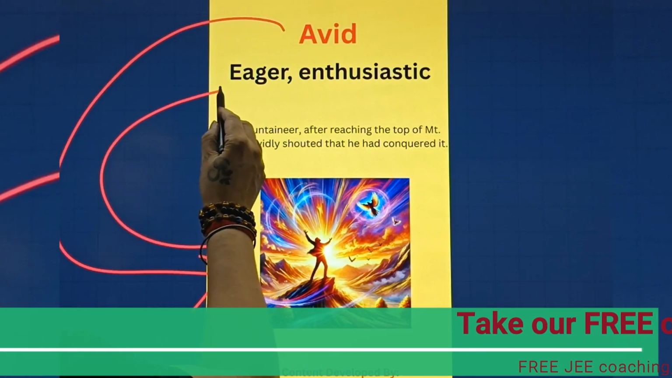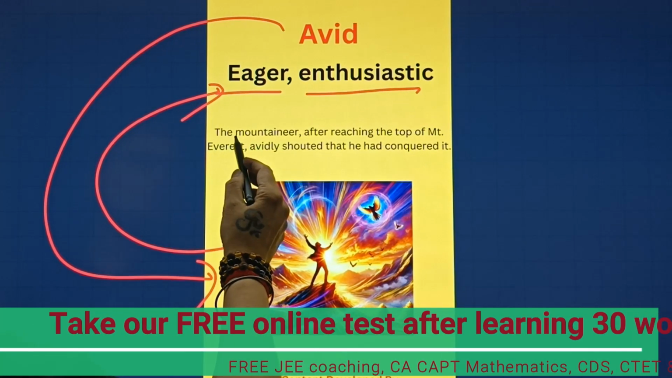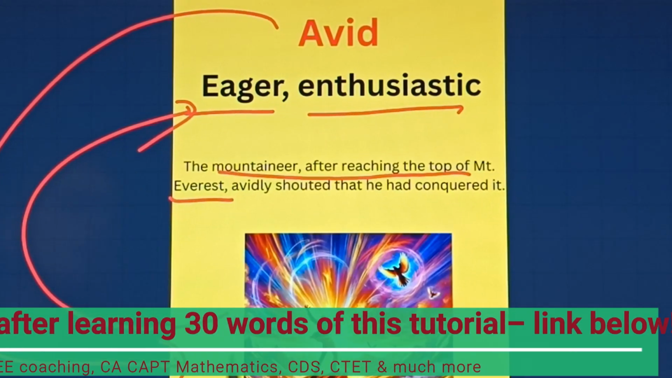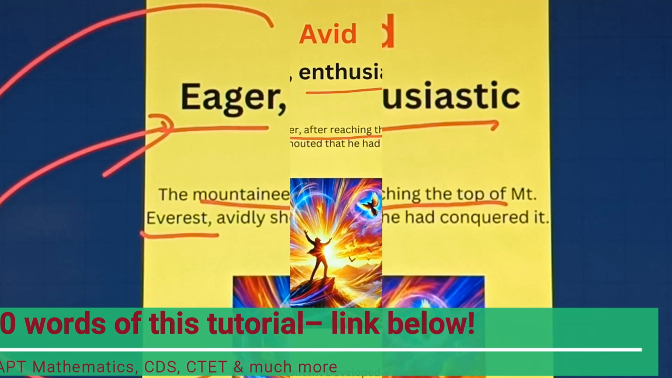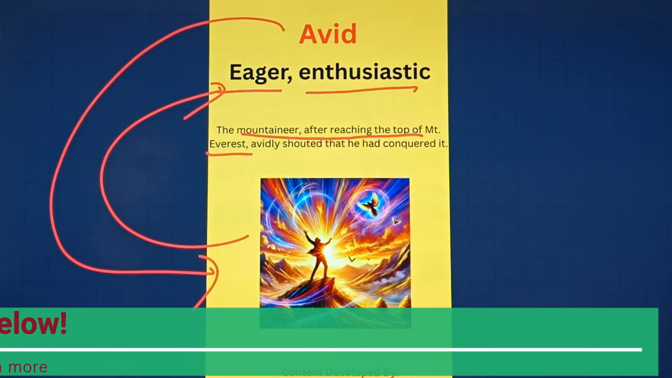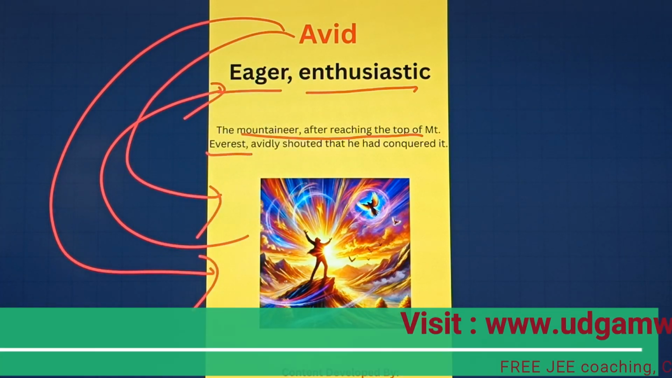Now let's understand with the help of this particular meaning. Eager and enthusiastic. The mountaineer, after reaching the top of Mount Everest, avidly shouted that he had conquered it. So very, very interesting, and this picture is showing the exact meaning of this particular word, which is avid. Now let's move towards our next word.